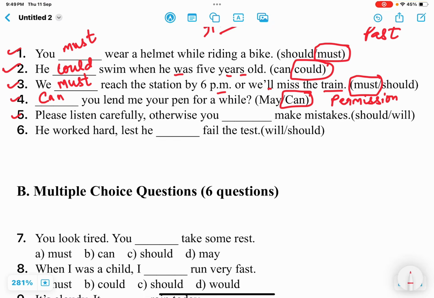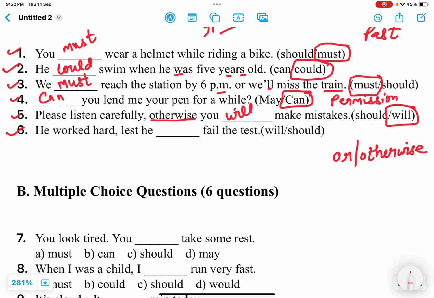Next one is please listen carefully. Otherwise you dash make mistakes. Whenever we have the word otherwise or and otherwise, we use will as a modal. Okay, so here the correct answer is will. Please listen carefully, otherwise you will make mistakes. That is what I also want to say. Please listen carefully. Okay, otherwise you will make mistakes.